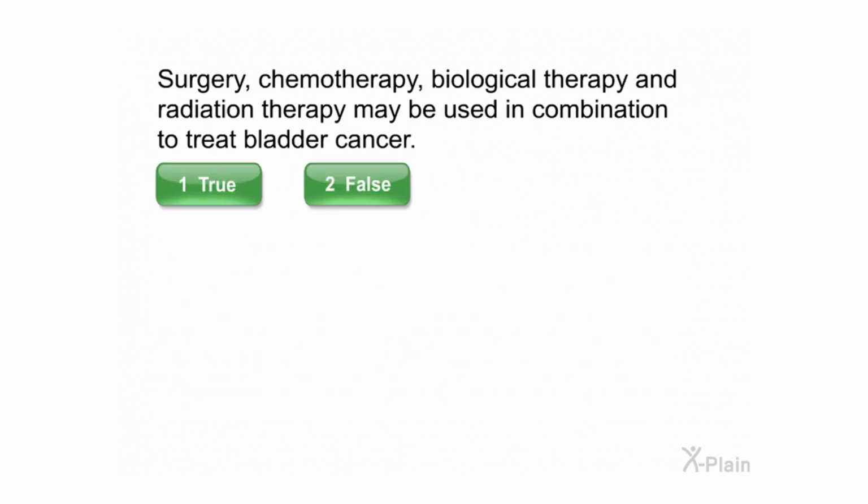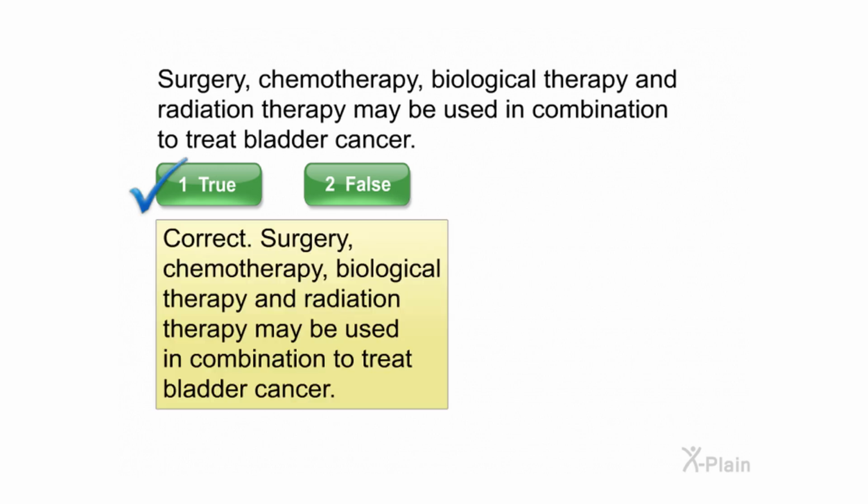Surgery, chemotherapy, biological therapy, and radiation therapy may be used in combination to treat bladder cancer. Select true or false. Correct. Surgery, chemotherapy, biological therapy, and radiation therapy may be used in combination to treat bladder cancer.